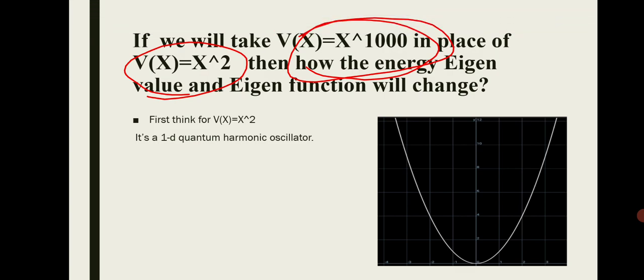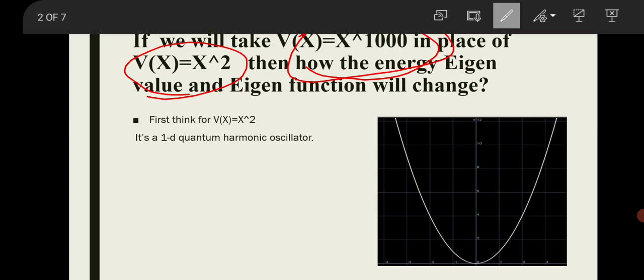In order to solve this question, one should know the eigenvalue and eigenfunction for the potential V(x) = x². As you know, for this potential, the variation of the potential with position is parabolic in nature.